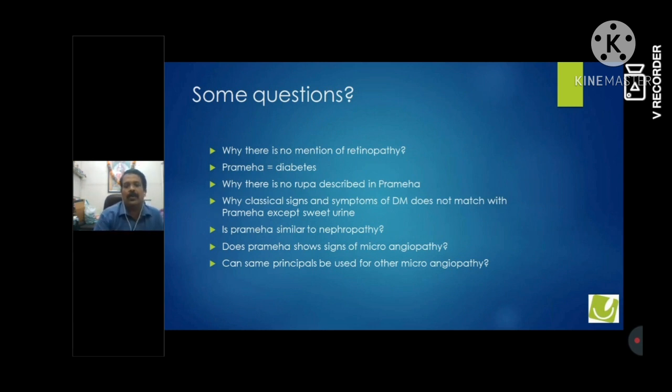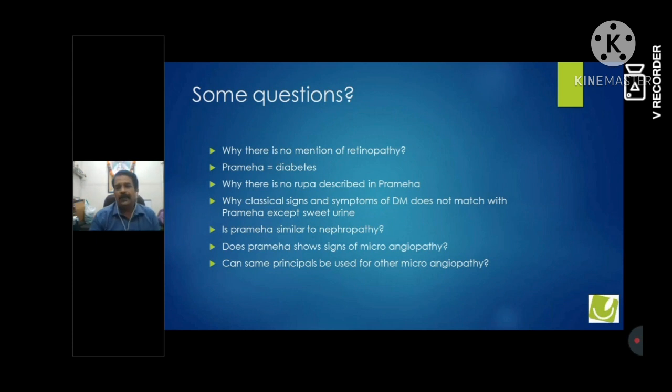Now retinopathy, as we have all seen, can cause blindness. It has a very high rate of blindness. So in Charak and Sushruta's time also there may have been similar blindness. If he has mentioned Prameha, then why has he not mentioned retinopathy? So this is the answer we are all searching for. Prameha is equal to diabetes.